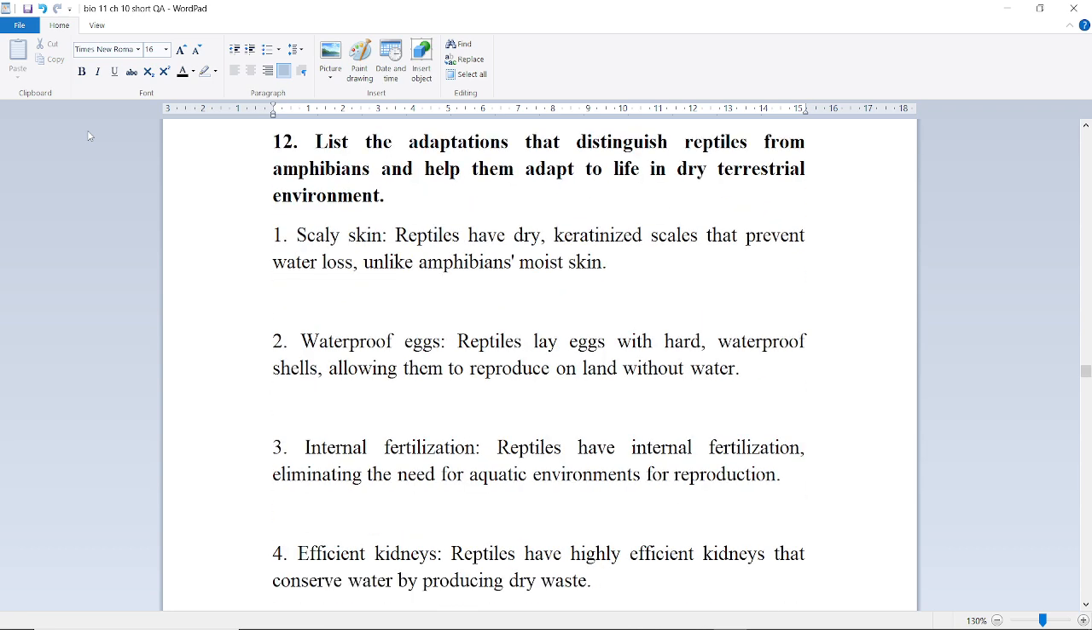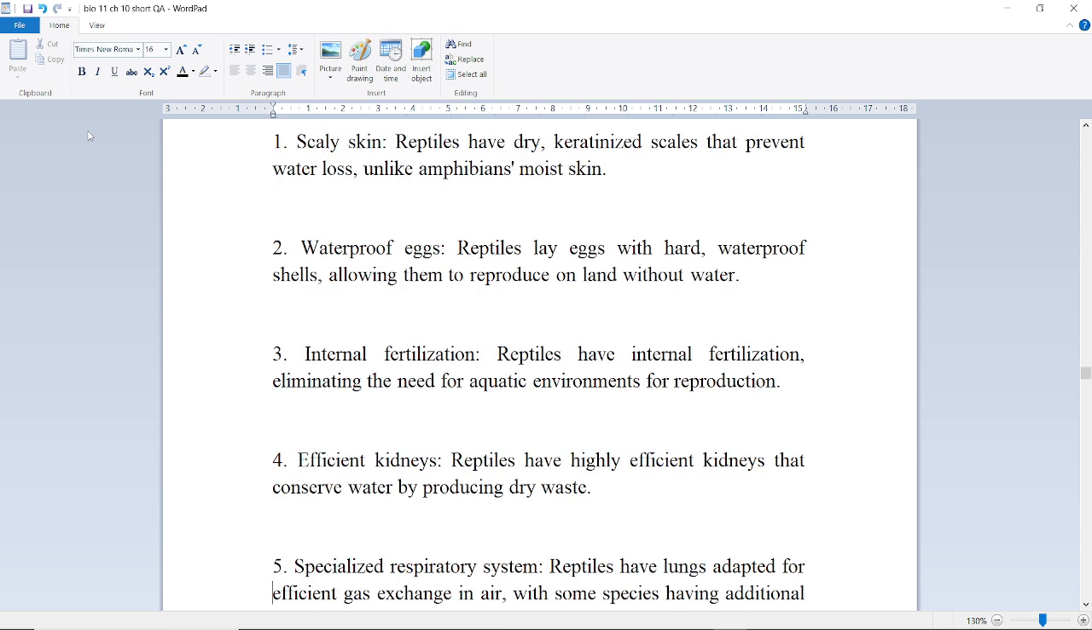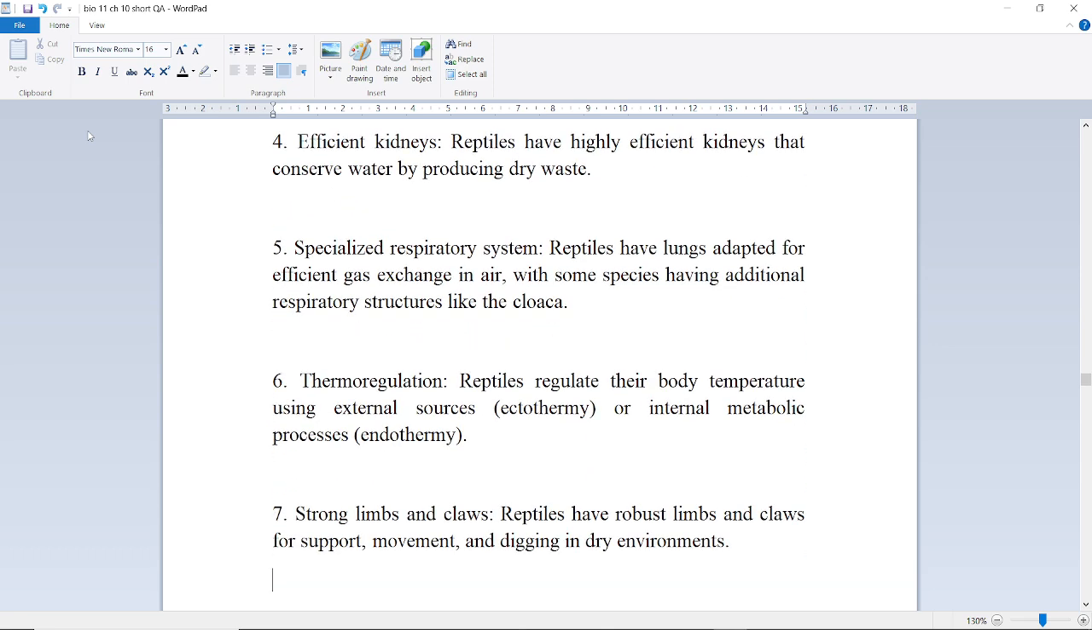Next question is, list the adaptations that distinguish reptiles from amphibians and help them adapt to life in dry terrestrial environments. First of all, scaly skin. Reptiles have dry, keratinized scales which prevent water loss, unlike amphibians' moist skin. Next is waterproof eggs. Reptiles lay eggs with hard, waterproof shells, allowing them to reproduce on land without water. Next is internal fertilization. Reptiles have internal fertilization, eliminating the need for an aquatic environment for reproduction. Next is efficient kidneys. Reptiles have highly efficient kidneys that conserve water by producing dry waste.